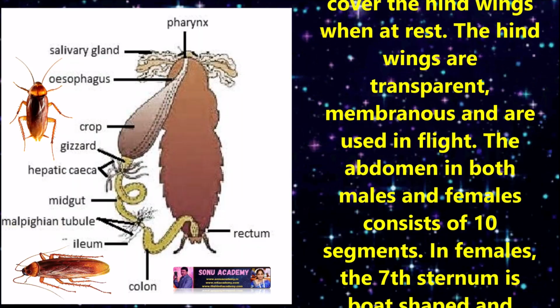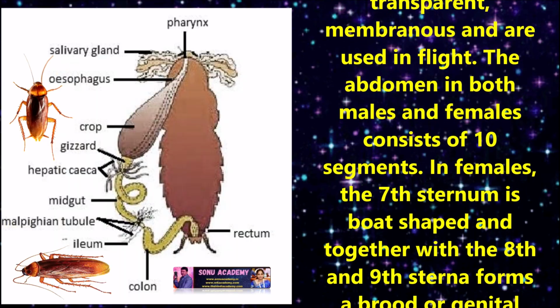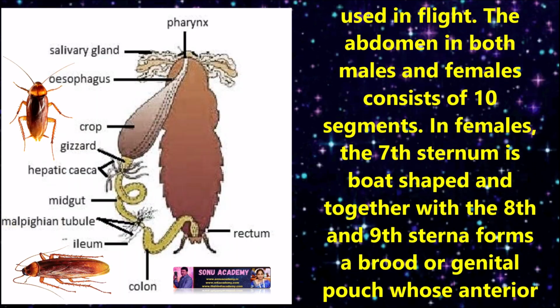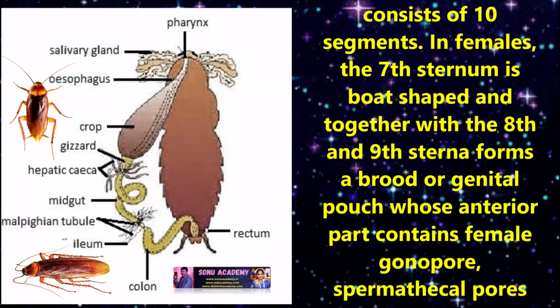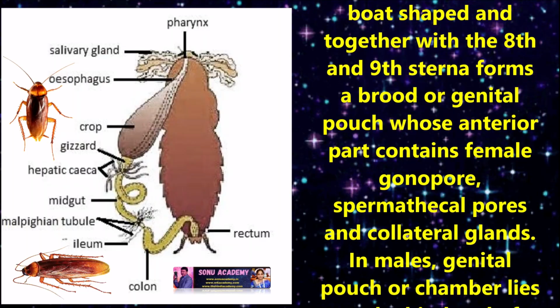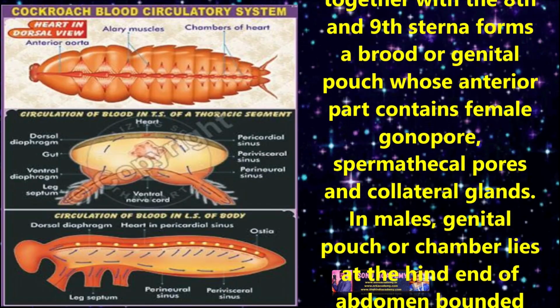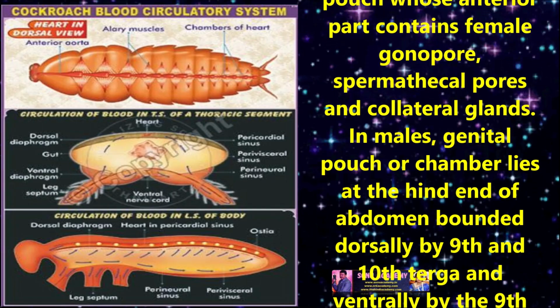The abdomen in both males and females consists of 10 segments. In females, the 7th sternum is boat shaped and, together with the 8th and 9th sterna, forms a broad genital pouch whose anterior part contains the female gonopore, spermathecal pores and collateral glands.